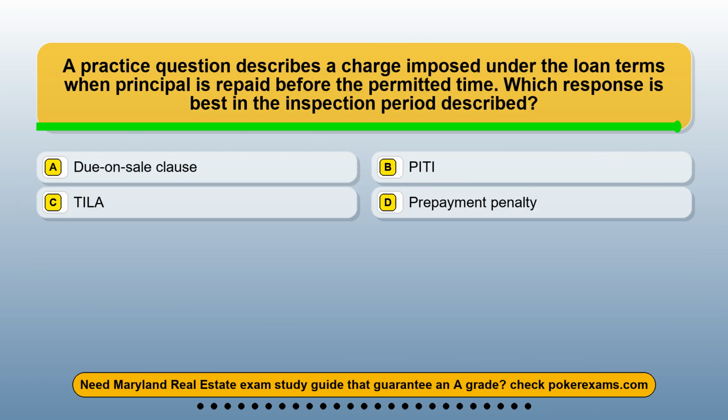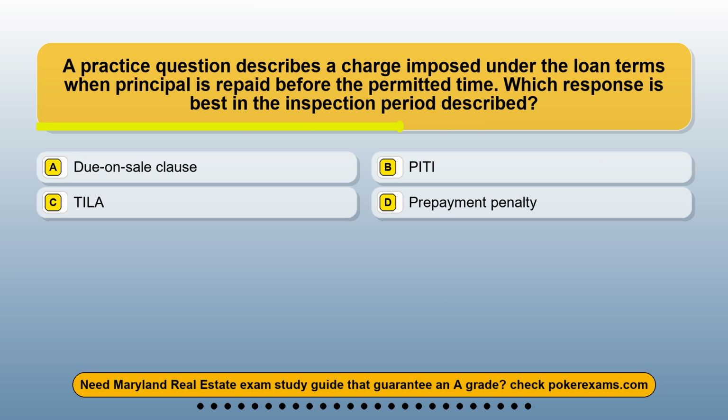Question 3. A practice question describes a charge imposed under the loan terms when principal is repaid before the permitted time. Which response is best in the inspection period described? Option A, due on sale clause. Option B, pity. Option C, TILA. Option D, prepayment penalty.